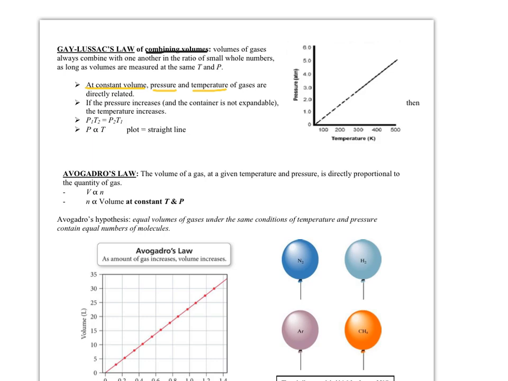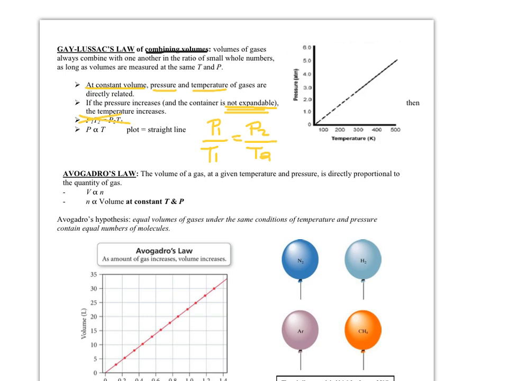If my pressure goes up and the container is not expandable, this is what he saw happening. If your container cannot flex to maintain a constant pressure, the number of gas collisions is going to increase. So again, it was kind of the same idea. They're directly related, so it's P1 over T1 equal to P2 over T2.